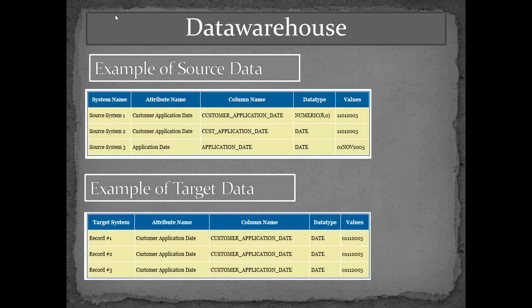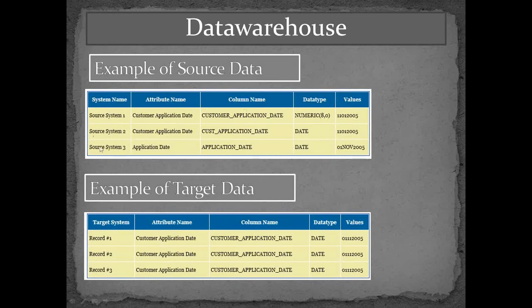For example, from source 1 it is coming as customer application date, and the column name is customer_application_date. The data type is numeric, and it has a sample value. The second source system has the customer application date named cust_application_date. See the difference in the names of the column due to the difference in the source systems. The third source system is application date, the data type of which is date, and the column name is application_date.